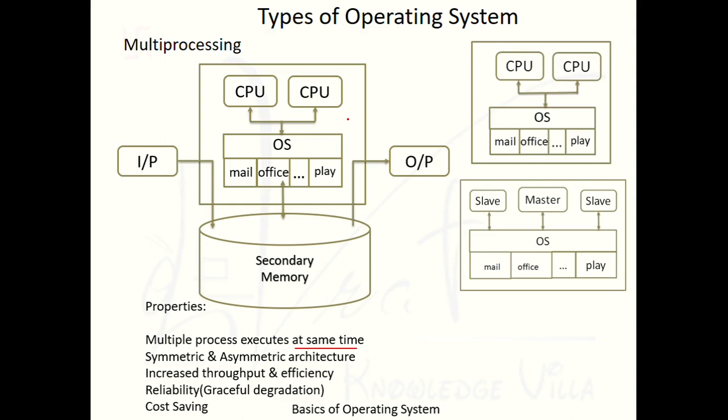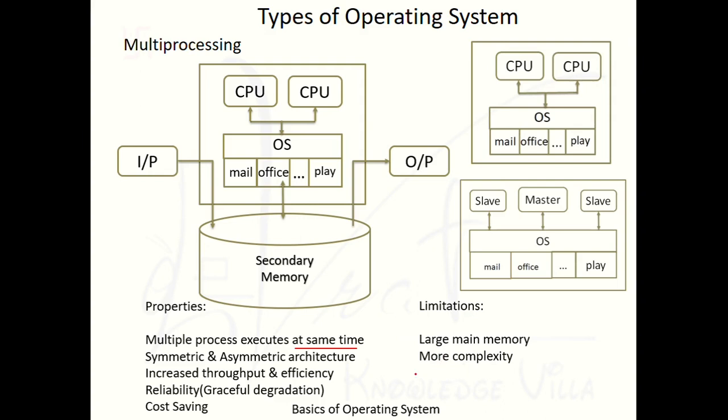A few limitations are also available here. Let's discuss. It will require large main memory. For example, suppose for multitasking we are using 2 GB RAM. So in case of multiprogramming we will use 4 GB RAM. So there is a need to increase our RAM.